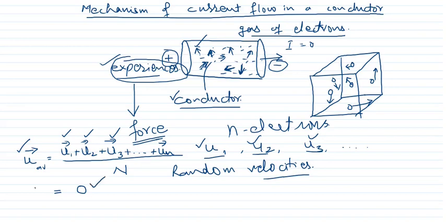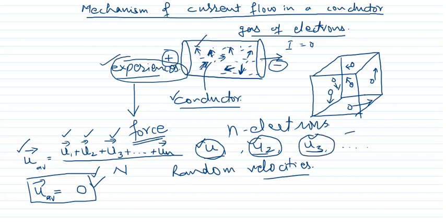So in this way, before the application of the potential difference, the average velocity of all the electrons, average velocity, not one velocity, is different from the individual velocity. Individual velocities, that is u1, u2 and u3, are not equal to 0, they have some values.